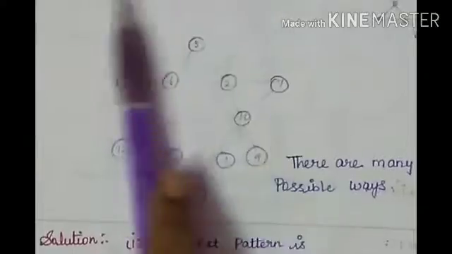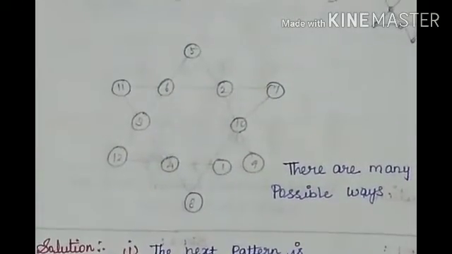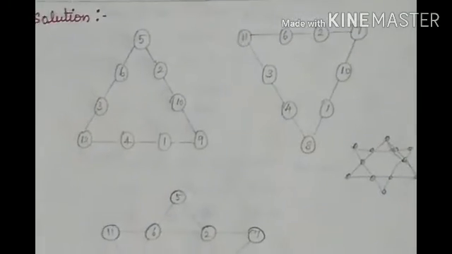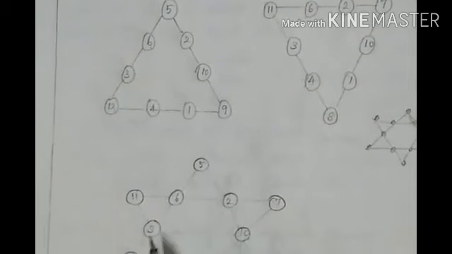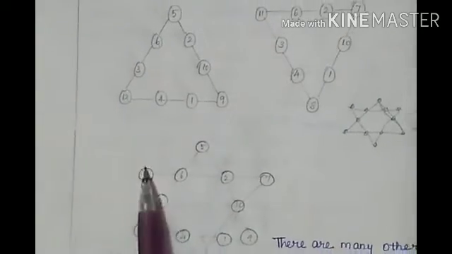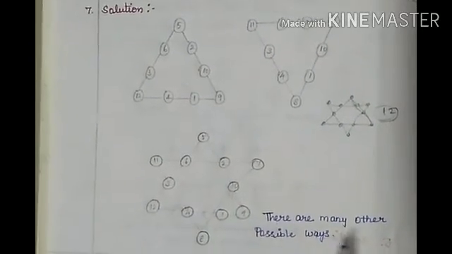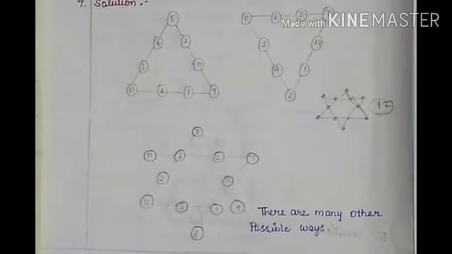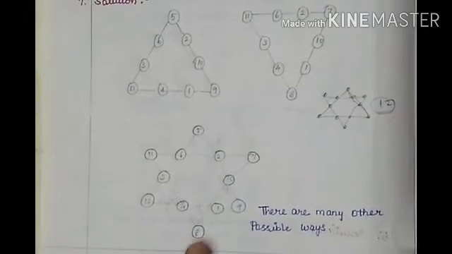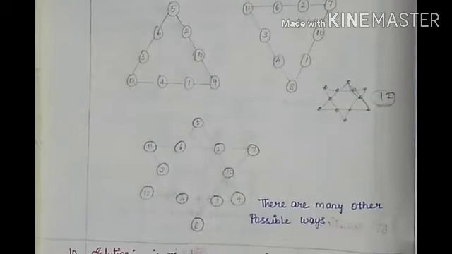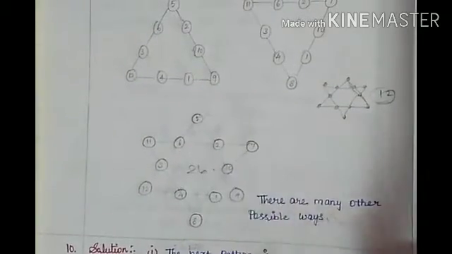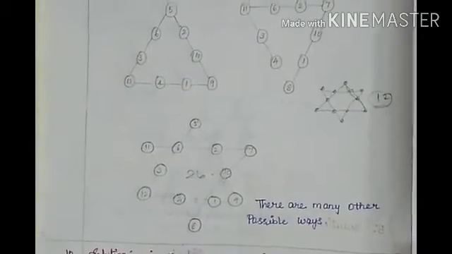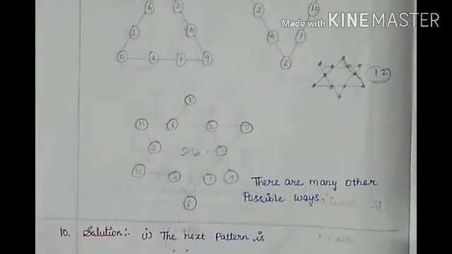Now you just join these triangles. Whatever triangles we separated, you join the two triangles, then we'll be getting the star. What is the star? We got 5 6 3 12 4 1 9 10 2, and the corners 11, 7 and 8. So there are many other possible ways. This is not the only way, but we have many other possible ways to get the number 26. If you add up the numbers, we'll be getting 26. Do you understand children?